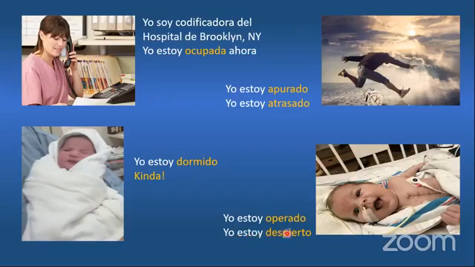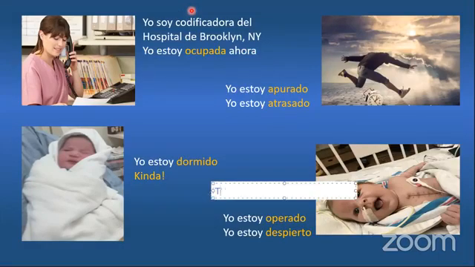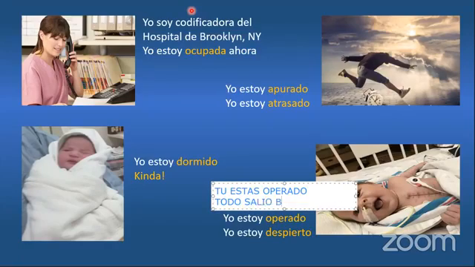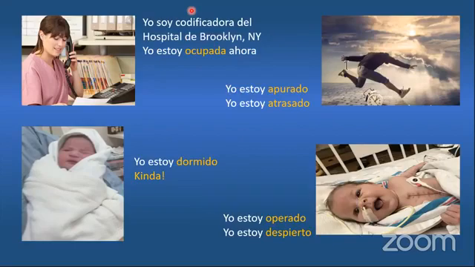Yo estoy despierto. If you want to tell a patient, for example, the patient is just waking up from anesthesia, you can say to the patient, tú estás operado. You are already operated. The surgery is done. Tú estás operado. Todo salió bien. Everything is okay. Tú estás operado. Everything is okay.